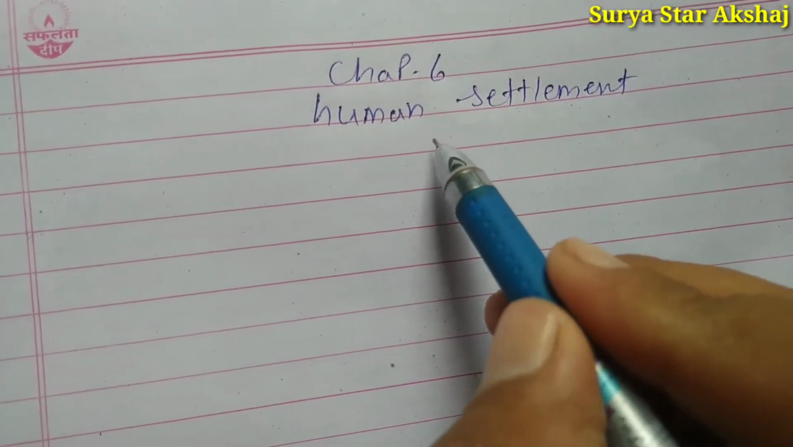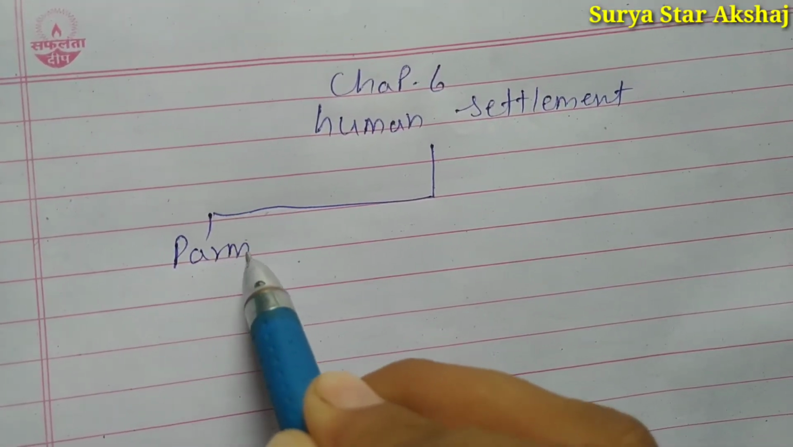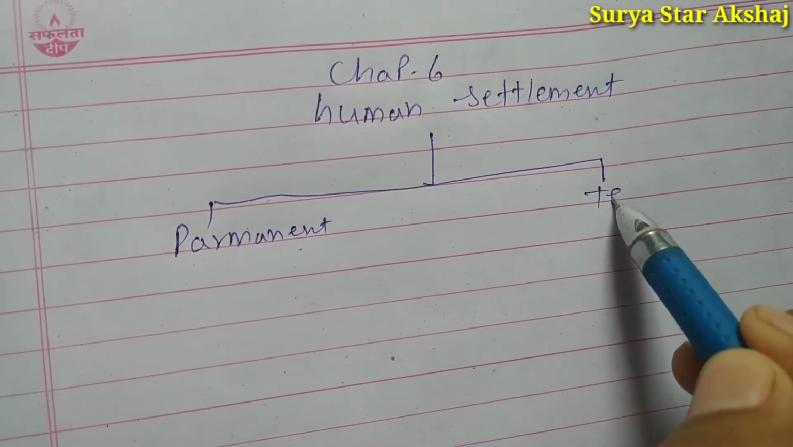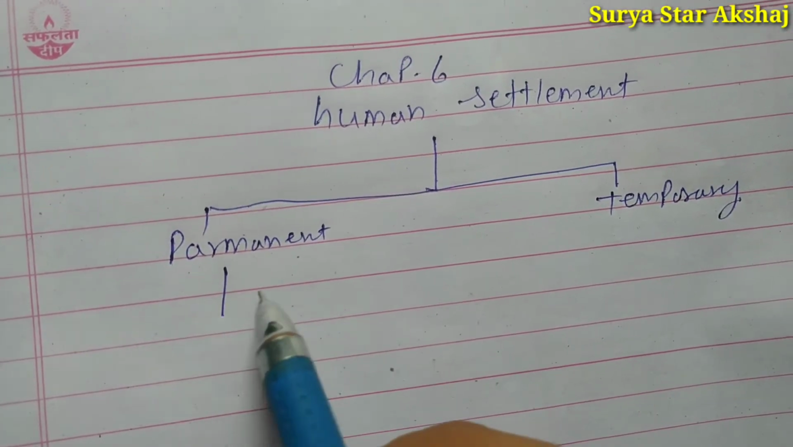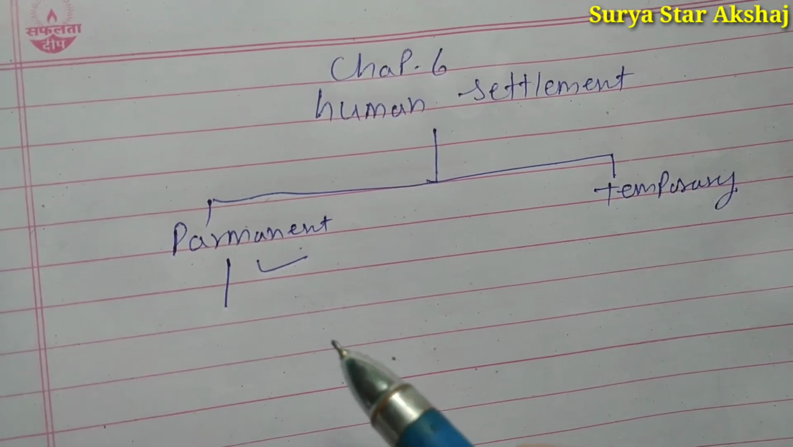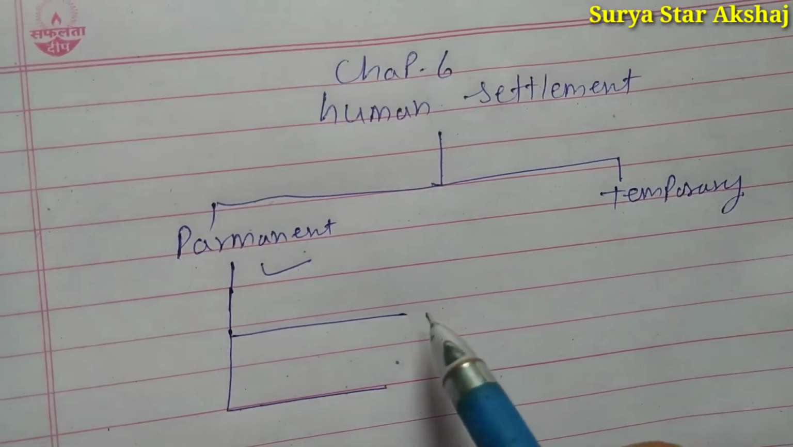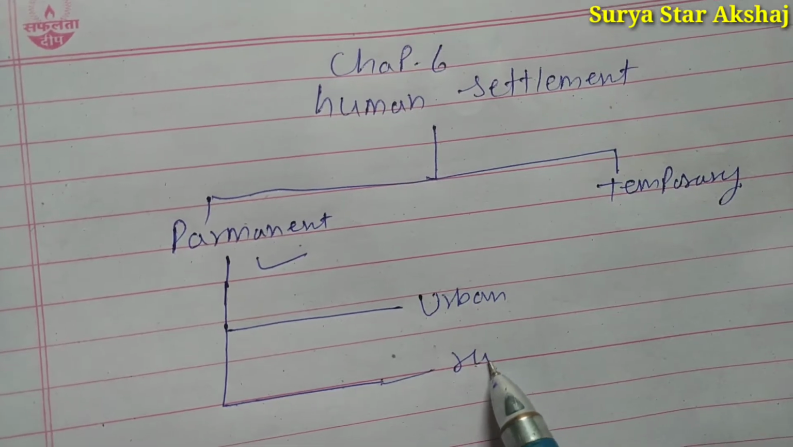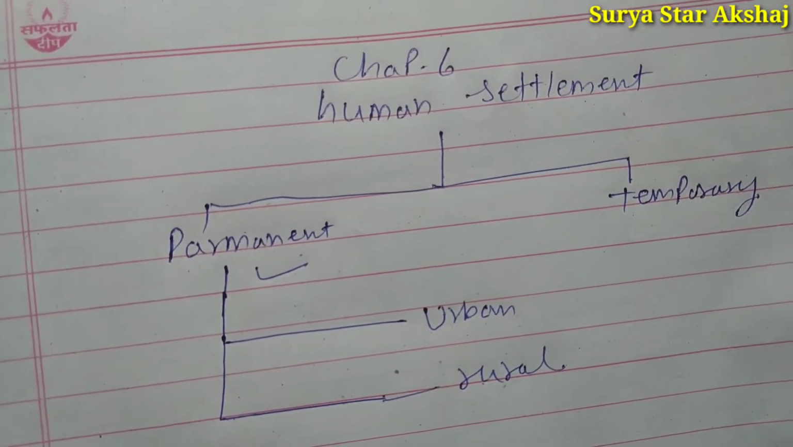Human settlement is divided into two parts. First one is permanent and second one is temporary. We are going to discuss permanent settlement. Permanent settlement is also divided into two parts. First one is urban and second one is rural. First we discuss urban.